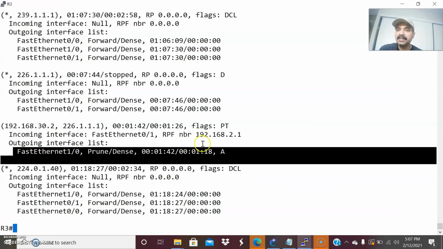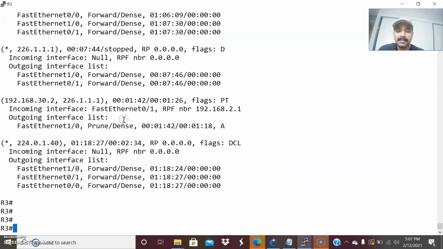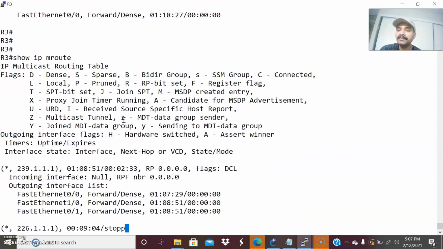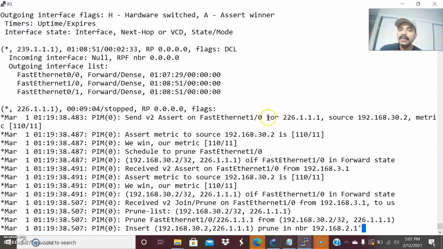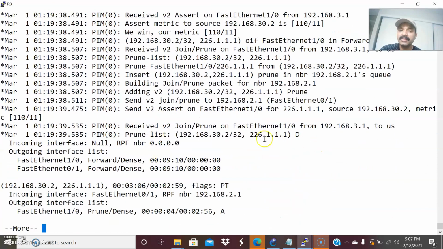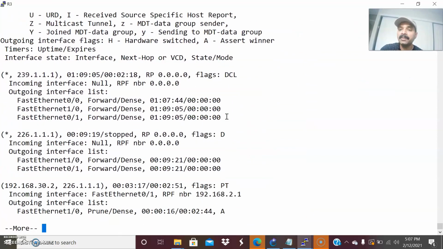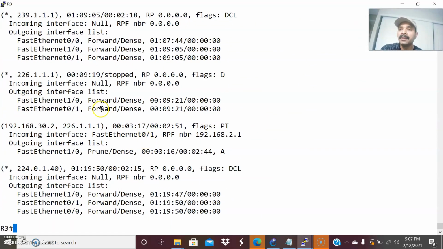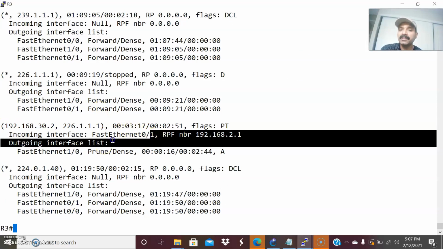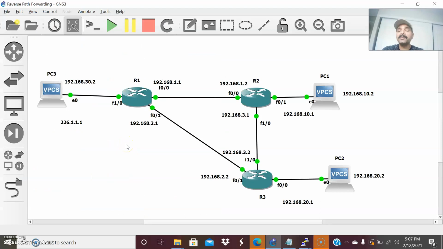Let us see the scenario. I already started streaming the packets. Now let us see show ip mroute. You can see here it is already pruning the interface. Here you can see received v2 prune on FastEthernet 0/0, because this interface will be pruned, and the best RPF interface is the shortest path towards the source. The reverse path towards the source is 30.2, and the best interface is FastEthernet 0/1. So this is the benefit of reverse path forwarding.